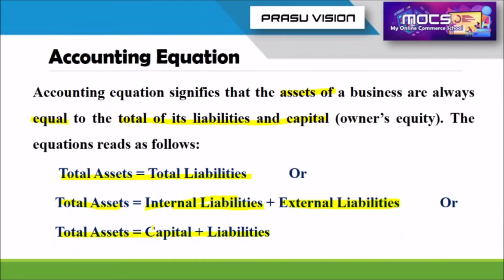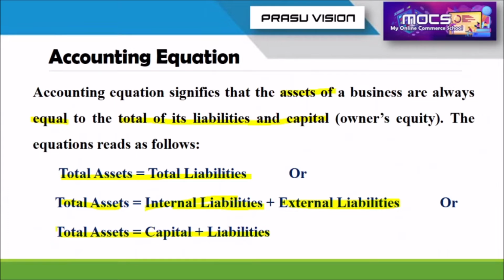So capital is the amount we have to repay. Maybe share capital, or share capital includes equity share capital and preference share capital, like so. That we will learn in the higher classes. But here you have to remember the internal liability includes the amount to be repaid to the owners, that is capital. And external liability is whatever amount is collected from external sources, especially from banks or any other creditors, money lenders; those are all examples of external liability. That is why the equation is total asset is equal to internal liability plus external liability.